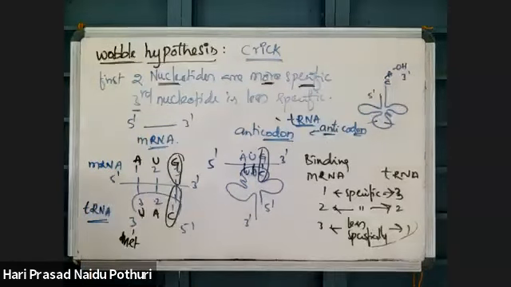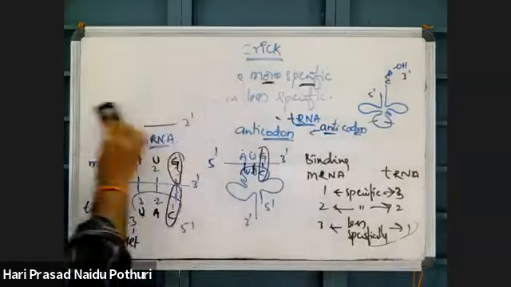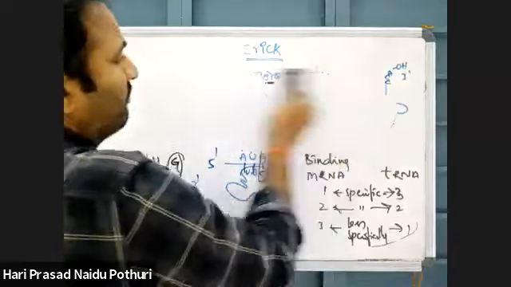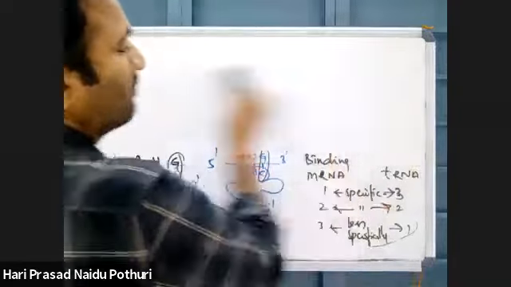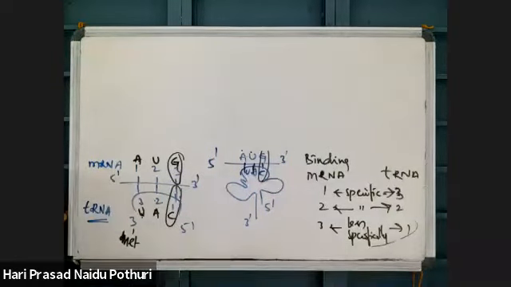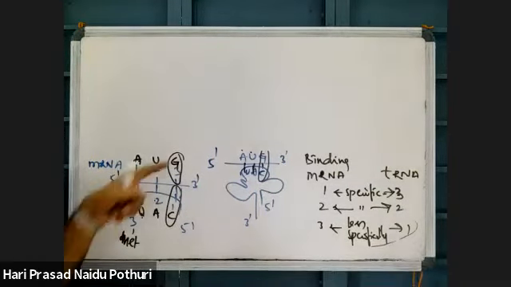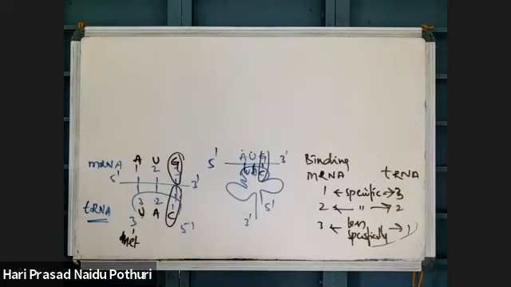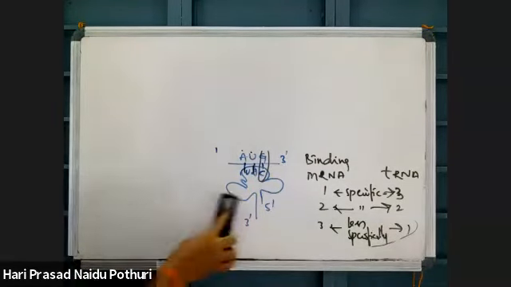Now, I will explain how that wobble pairing is possible. Once we complete the codon-anticodon interaction, mRNA, tRNA binding, then I will explain the wobble hypothesis.